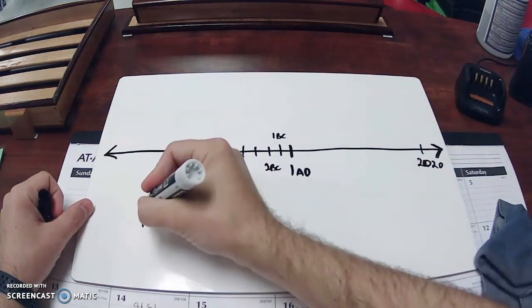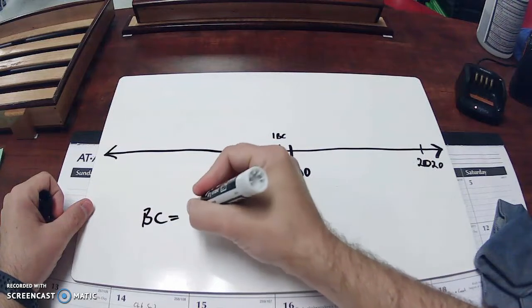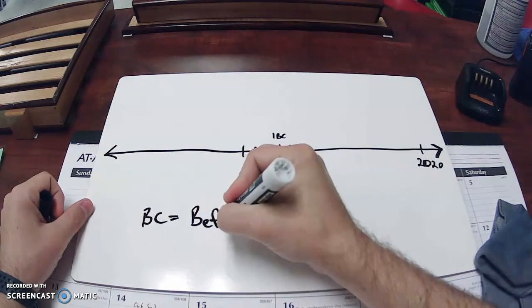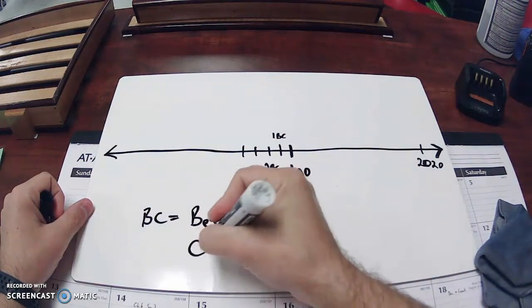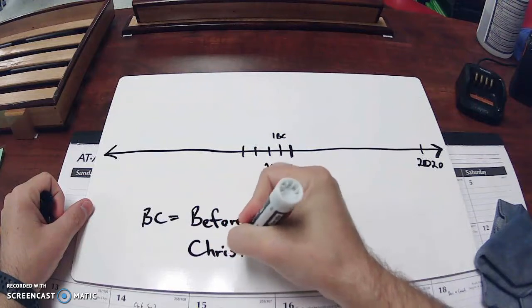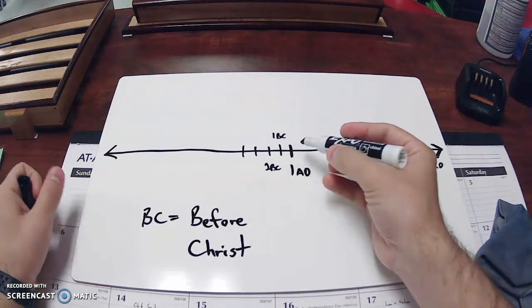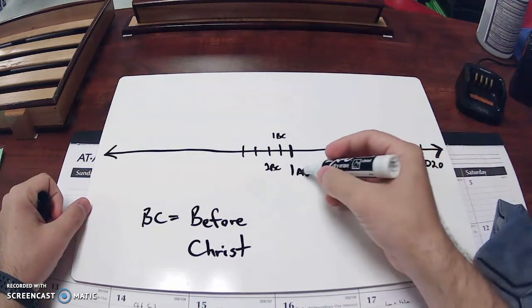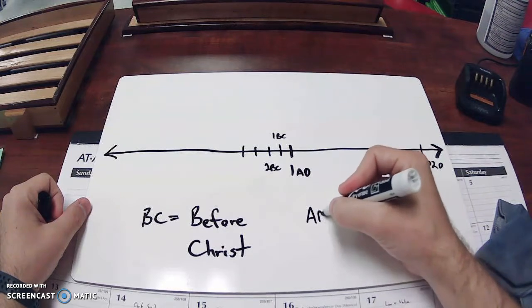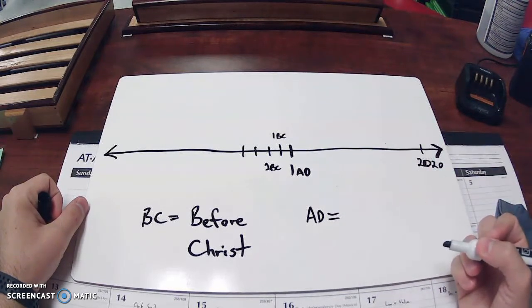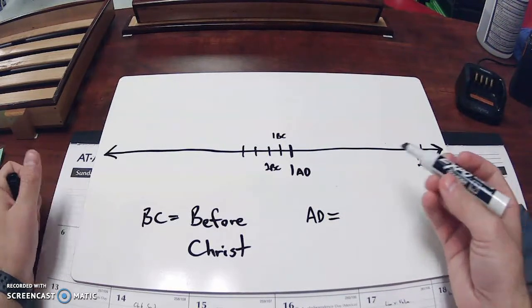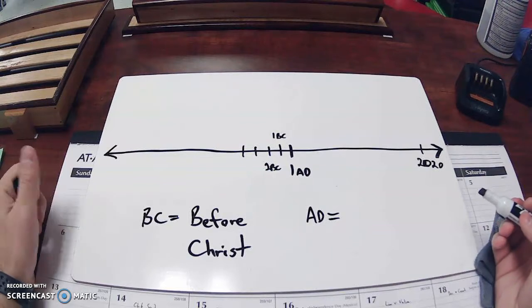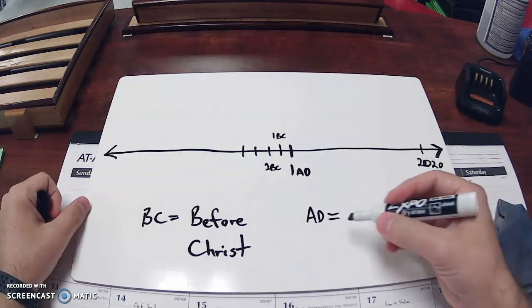Now, BC stands for before Christ, because each year happened before the birth of Jesus. AD actually does not mean after death. That's what a lot of people think, but that is incorrect, because Jesus was not born in the same year and died in the same year. That doesn't make any sense.